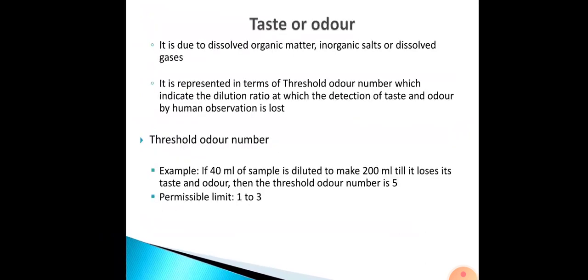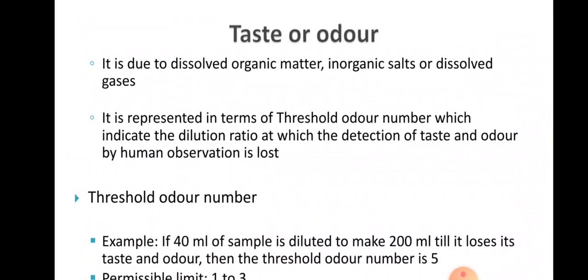This is about color. Coming to taste and odor. Taste in water may be due to the presence of some organic matter, or some dissolved gases or inorganic salt.